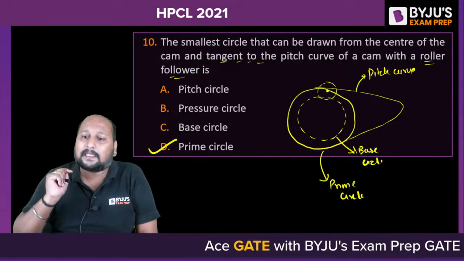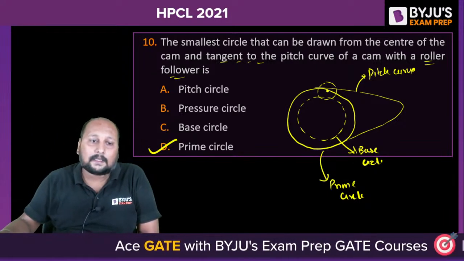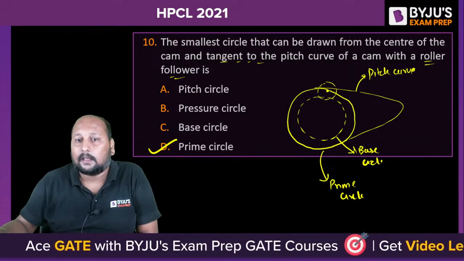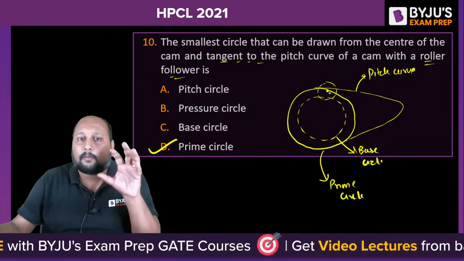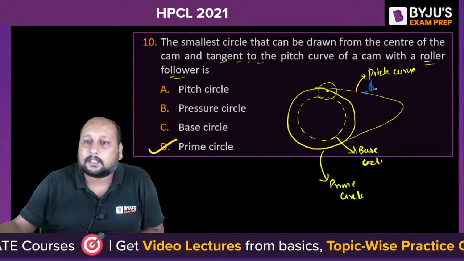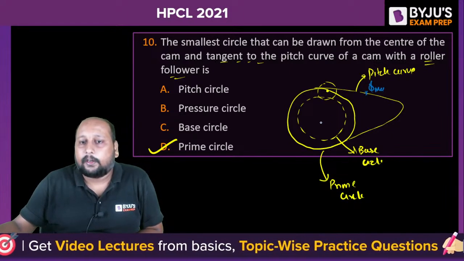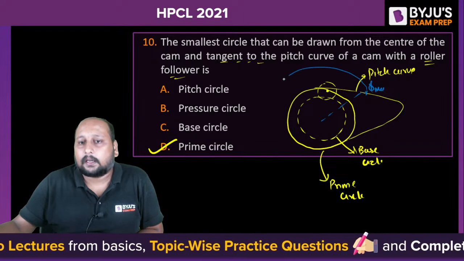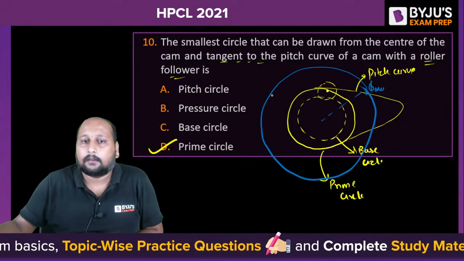Can I tell you what is pitch circle? What is pitch circle? Anyone? Pitch circle is basically where at every point the pressure angle is changing. Let us suppose there is a point at which the pressure angle is maximum, right? So what we do, we try to join this, and if you draw a circle, this circle we call as the pitch circle.